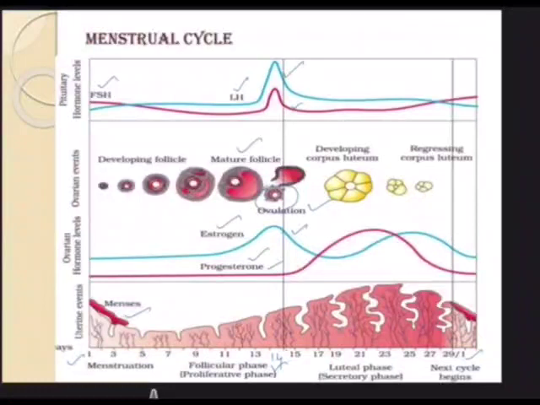And once the functional ovum gets released, what is left is the corpus luteum. And at the corpus luteum time, look at that, I want you to focus on the progesterone. Look at that, progesterone level going up and estrogen level going up, whereas LH and FSH are coming down. So in the luteal phase, there is deconstruction of the endometrial wall, and this process goes on. And at the end of the 28th day, from the 29th day onwards, the next menstrual cycle takes place.